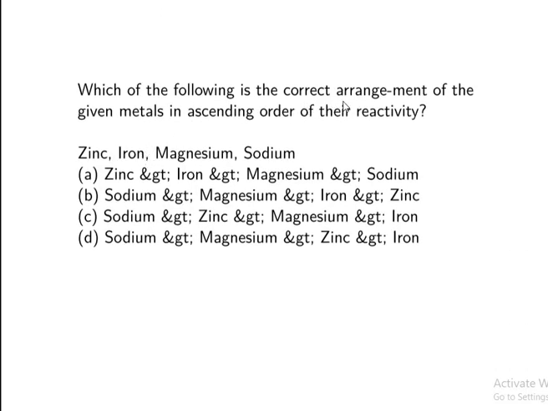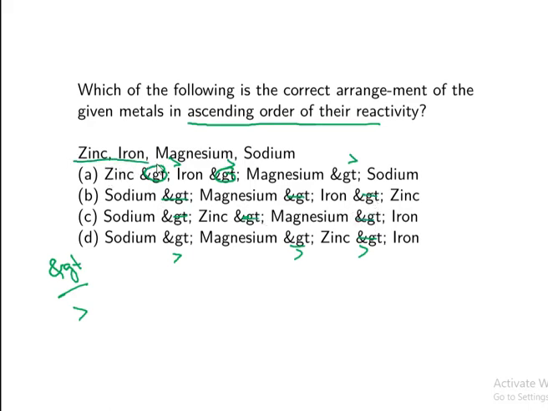Next, which of the following is the correct arrangement of the given metals in ascending order of their activity? Here you see a typing mistake: wherever you see this symbol, consider it the greater than symbol.